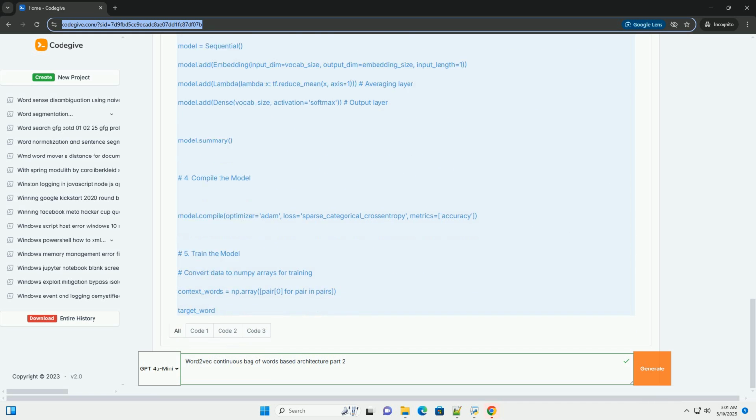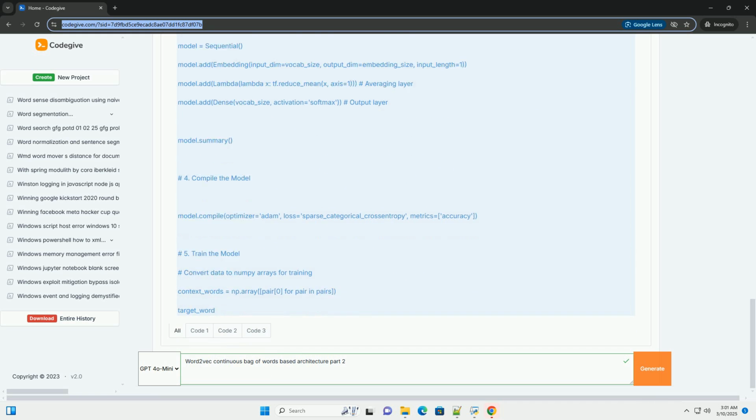1.2. Generating training data, context target pairs. This is the core of CBOW. We need to generate pairs of context words, target word, for our training data. The window size determines the number of words to consider as context on either side of the target word. For example, with a window size of 2, the context would include 2 words before and 2 words after the target word. Algorithm for generating training data.